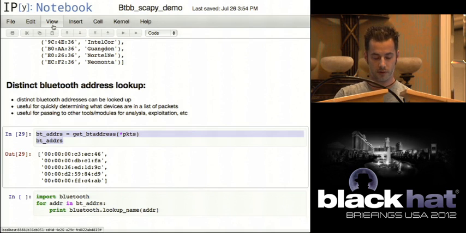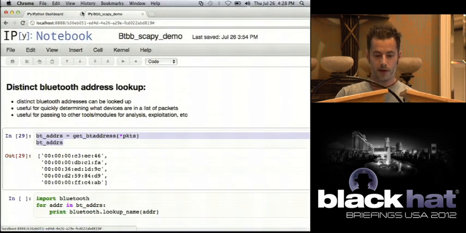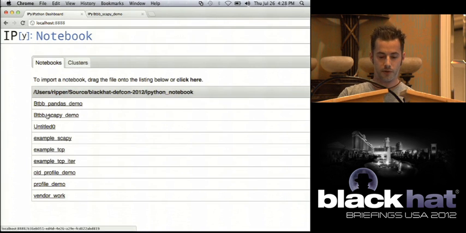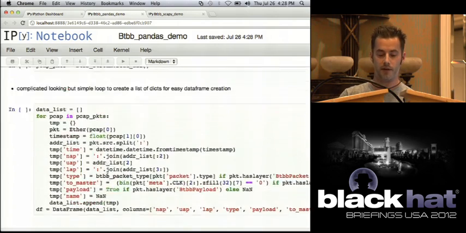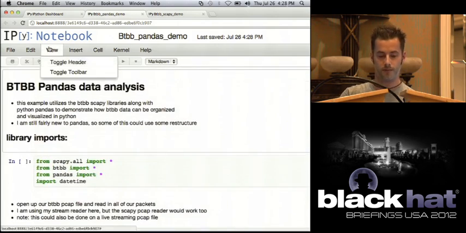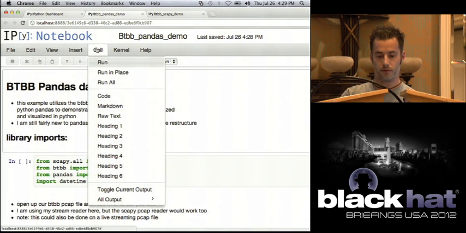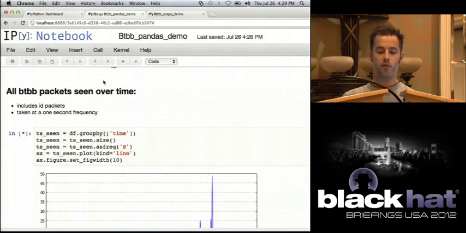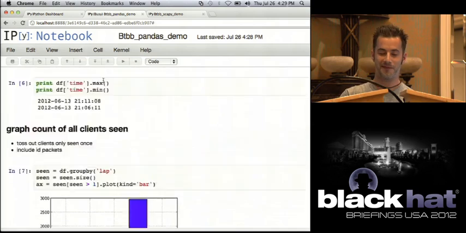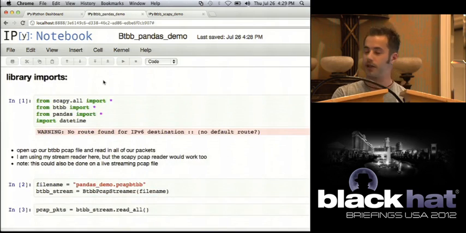Let me see real quick. I don't have enough time to go through my other demo, but I want to show you what I'm basically able to do with this data since I now have it loaded. So basically I'm able to go through these packets and create some really nice looking visual graphics out of them, so I can see stuff, right?